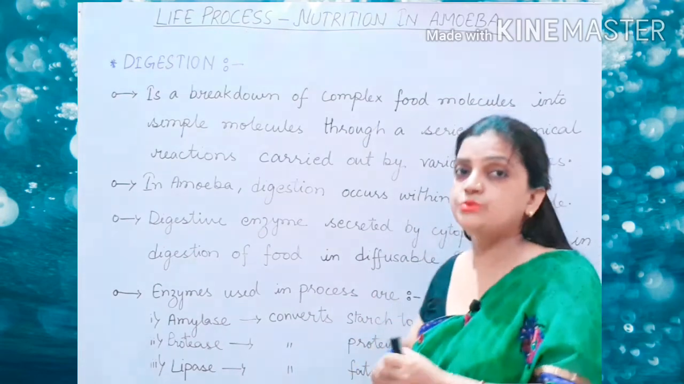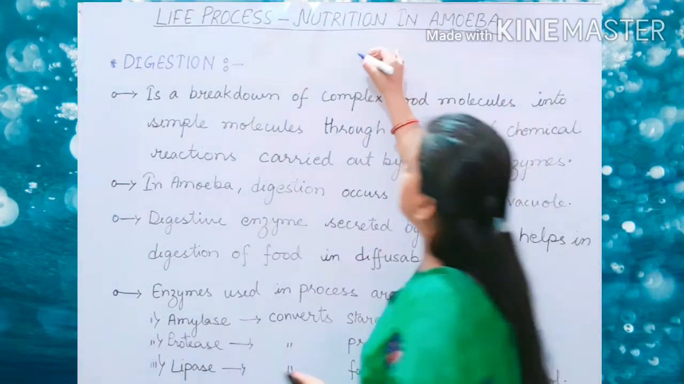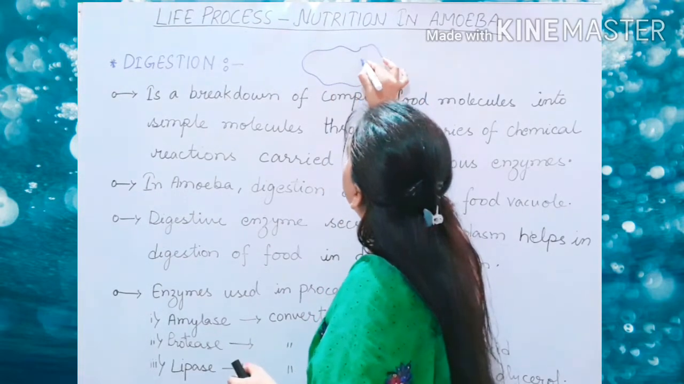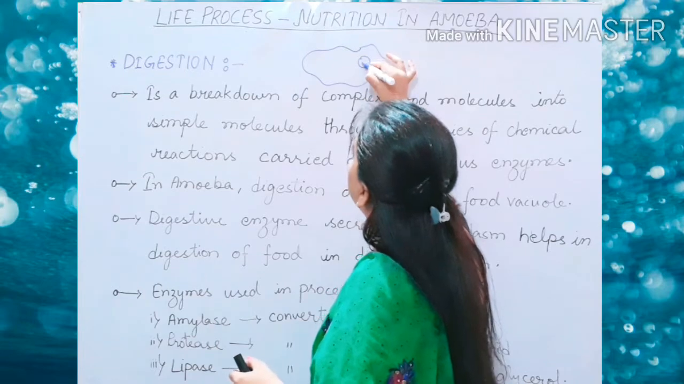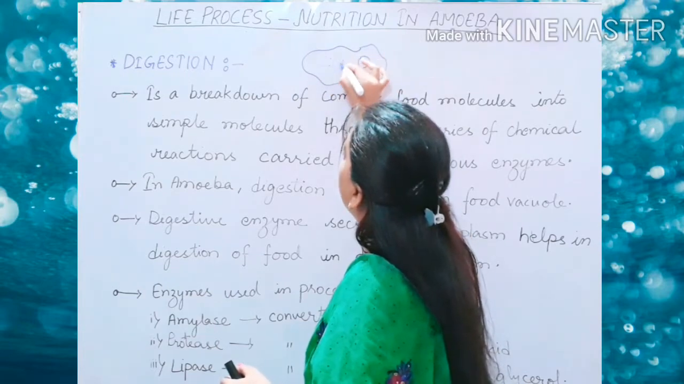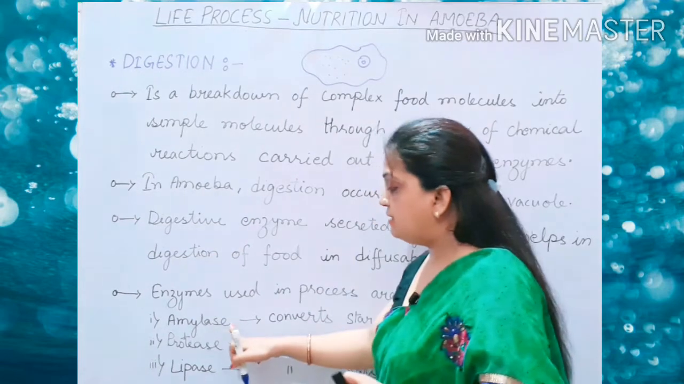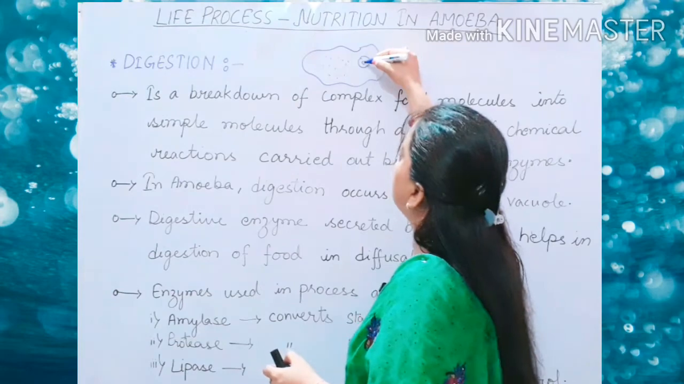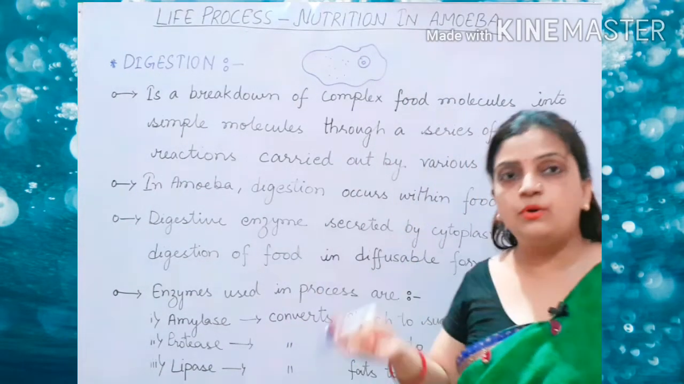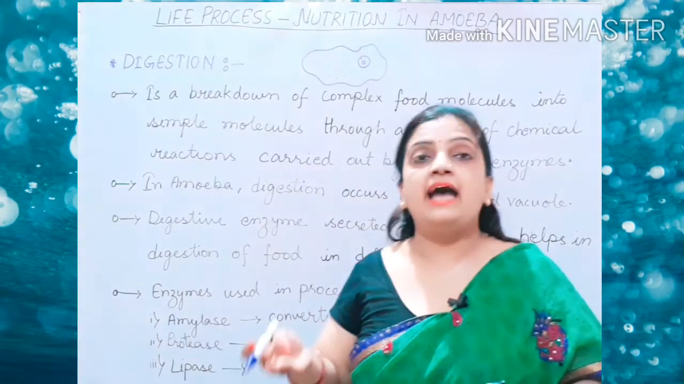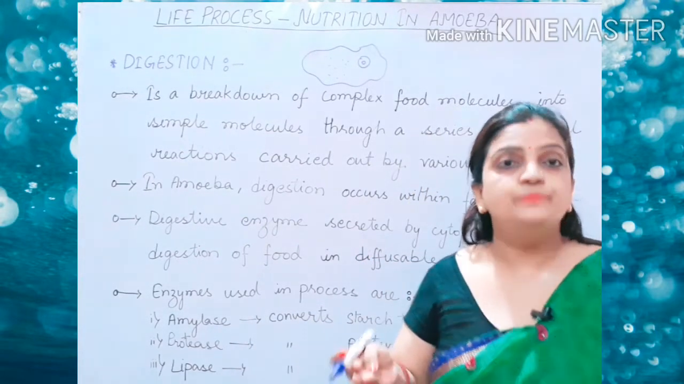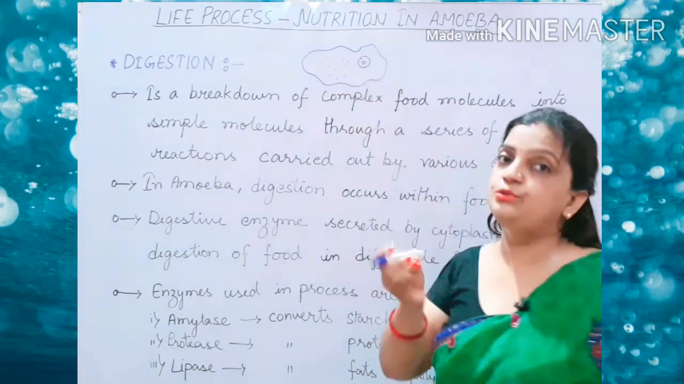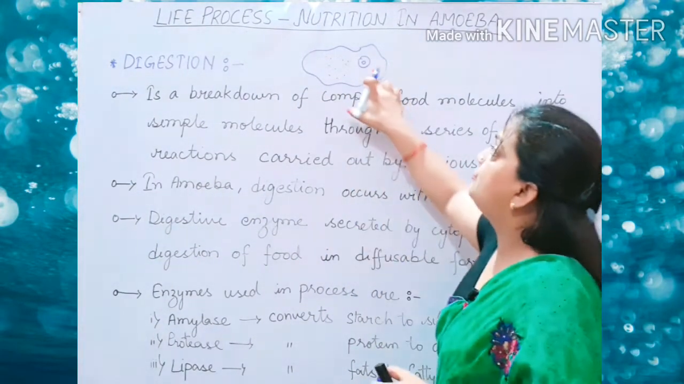Children, to understand in a better form, now suppose that this is your amoeba body, and within this amoeba body, this is your food vacuole, and this one is your cytoplasm, and within the cytoplasm these different types of enzymes are present. Now suppose this food molecule is having carbohydrate, it is having protein, and it is having fat also. All the three components of food are present within this food particle, present inside the food vacuole.